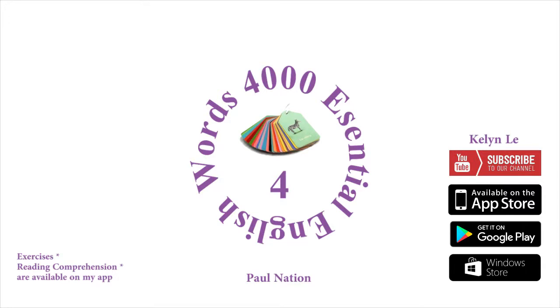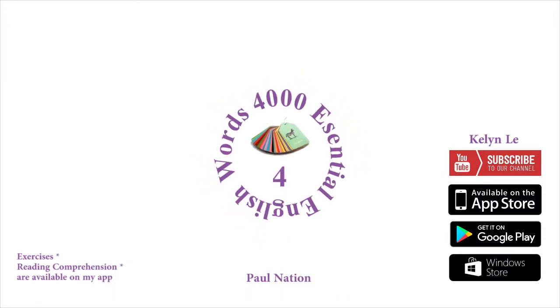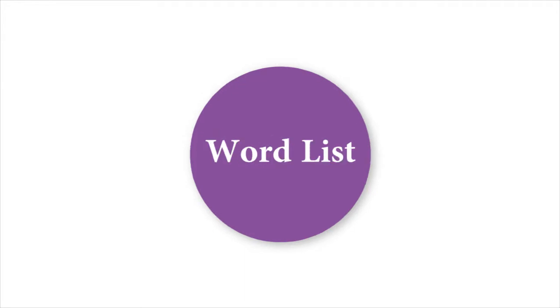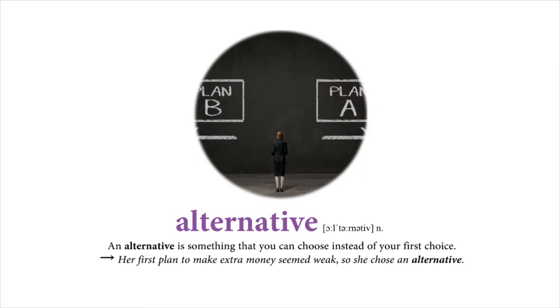4,000 Essential English Words. Book 4. Paul Nation. Unit 12. Word list. Alternative.